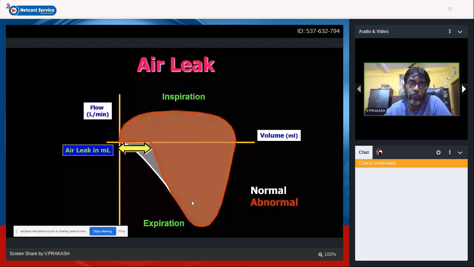The expiratory phase falls short of the 0 and closes before there. So you have a gap appearing before the 0. On the x-axis, the inspiratory phase is normal. You don't get any abnormality in the inspiratory phase in case of an air leak, whereas the expiratory limb ends early in case of an air leak.